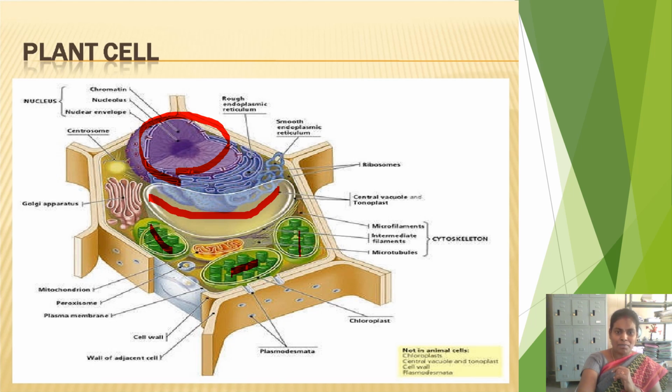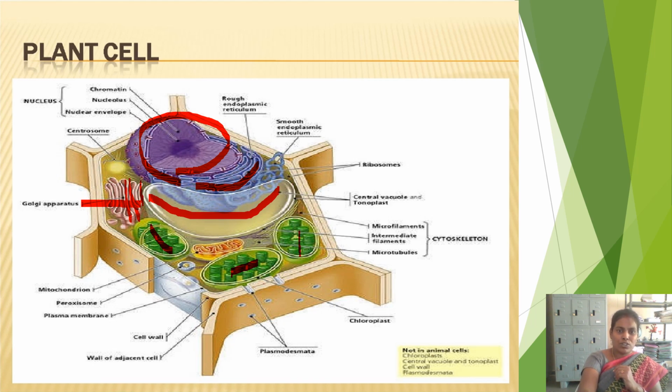These are called chloroplasts, and these are the Golgi apparatus, long strand-like structures arranged parallel to each other. These are the extra materials which arise from the endoplasmic reticulum only. And these purple color structures are called the endoplasmic reticulum.